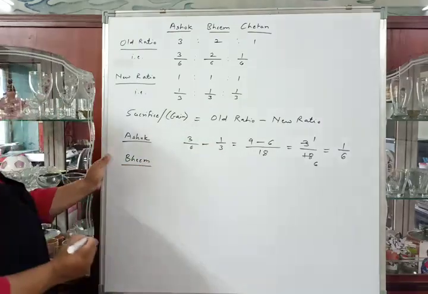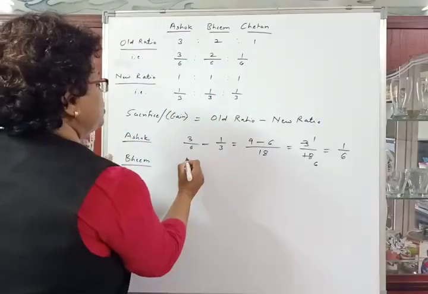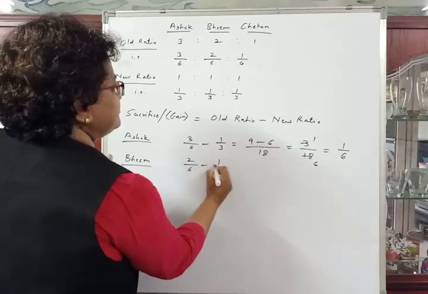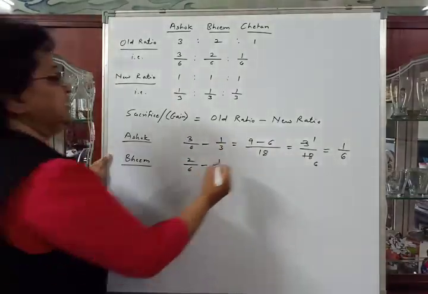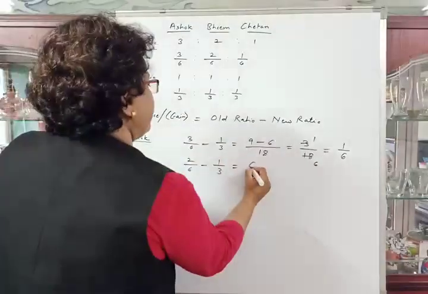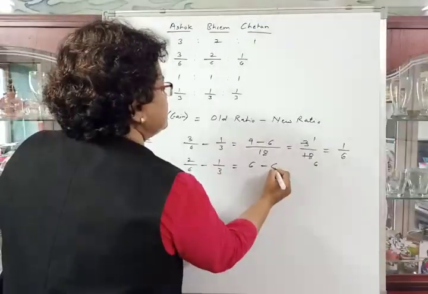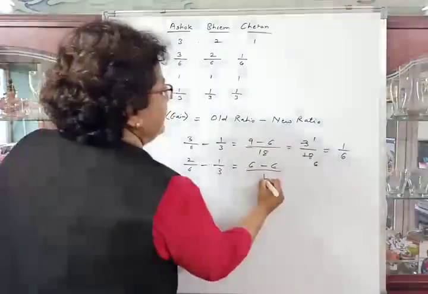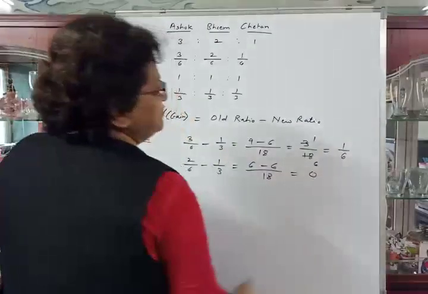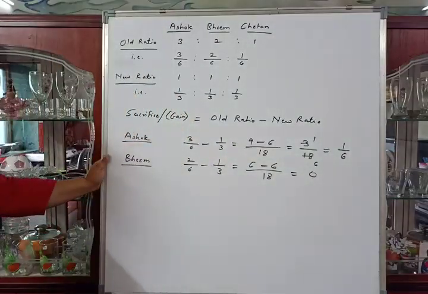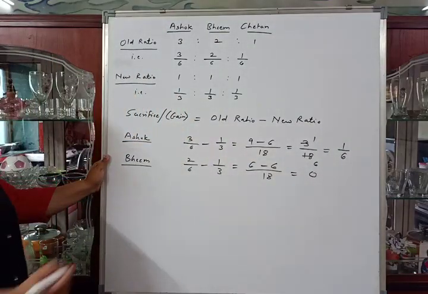Then we will calculate sacrifice or gain made by Bhim. Old ratio 2/6 minus 1/3 new ratio is equal to 3 2s are 6 minus 6 1s are 6, divided by 18, that is 0. So no sacrifice, no gain of Bhim.